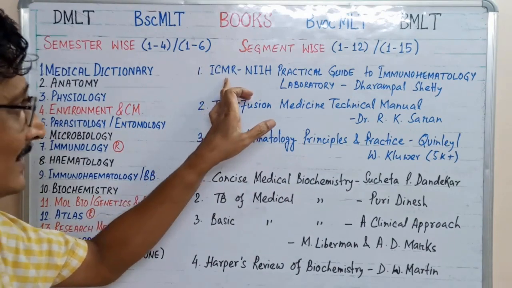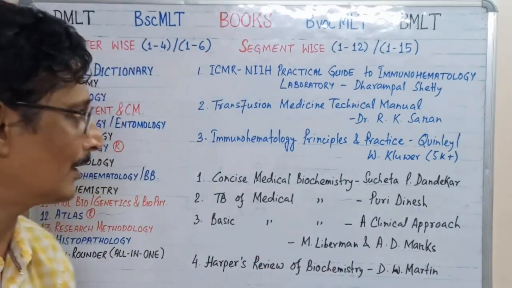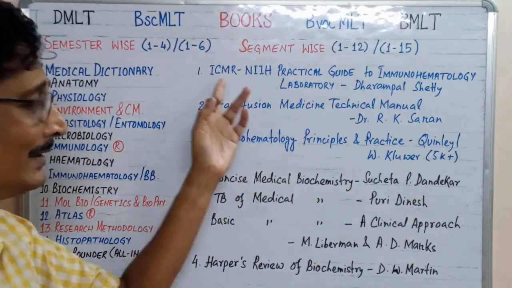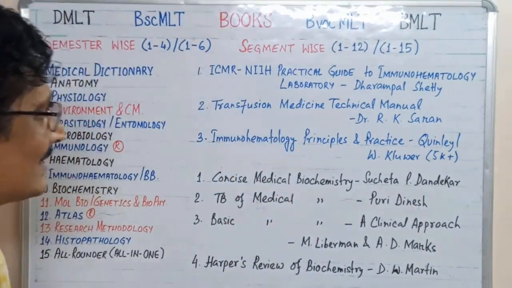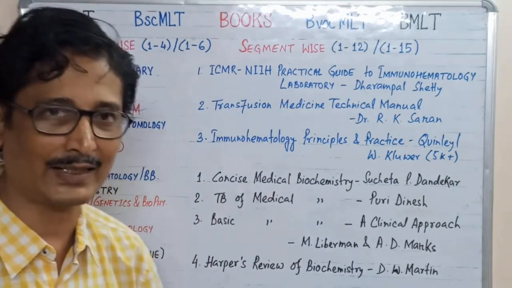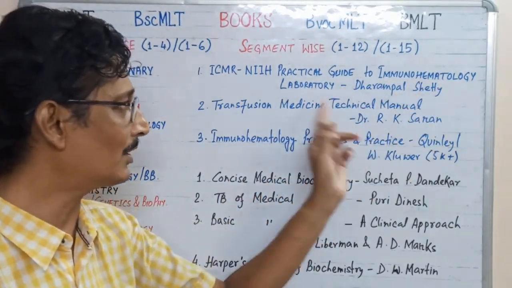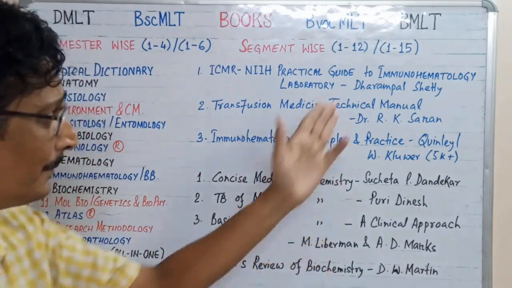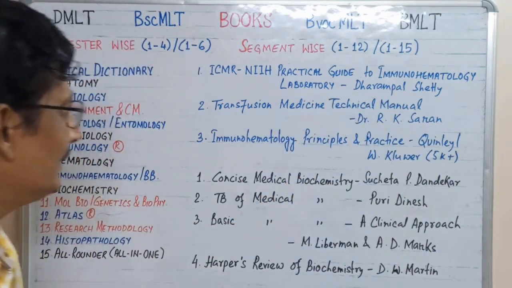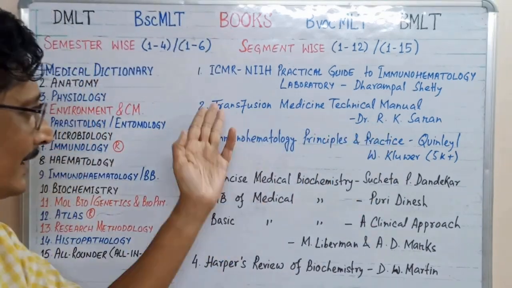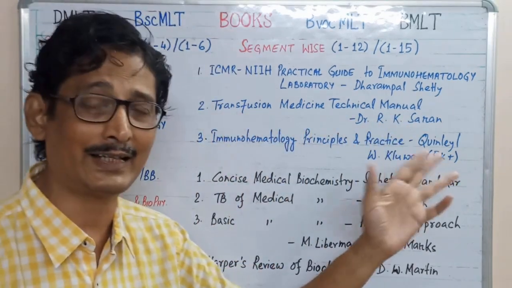The first book is from the ICMR. In this Corona era, you all know about the ICMR, Indian Council of Medical Research, and NIIH, the National Institute of Immunohaematology: Practical Guide to Immunohematology Laboratory, by Dharampal Shetty sir. And Dr. R.K. Saran has written the Transfusion Medicine Technical Manual.